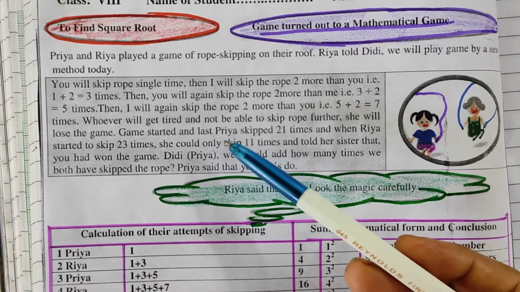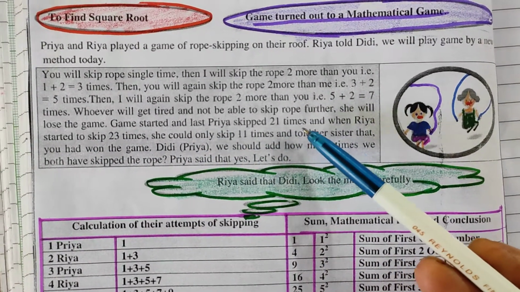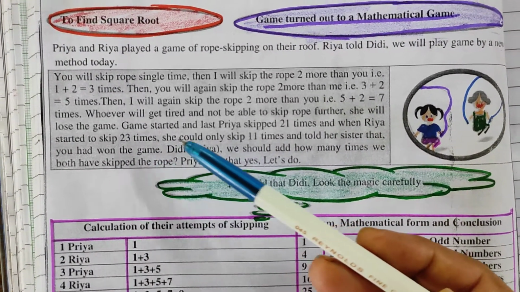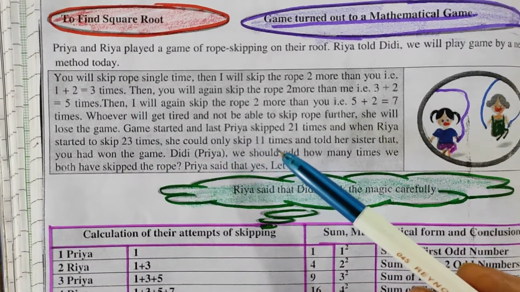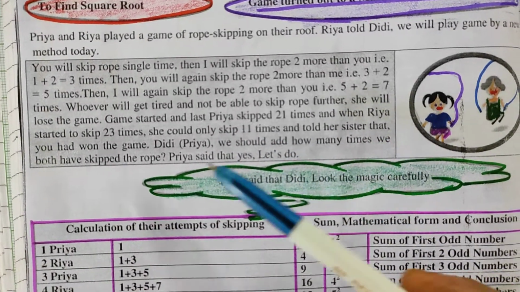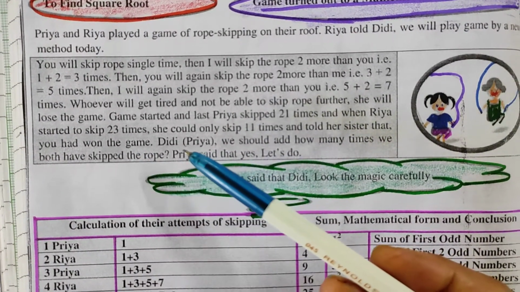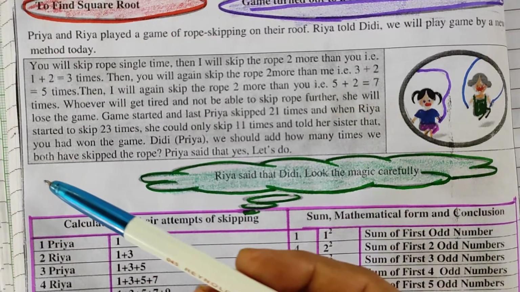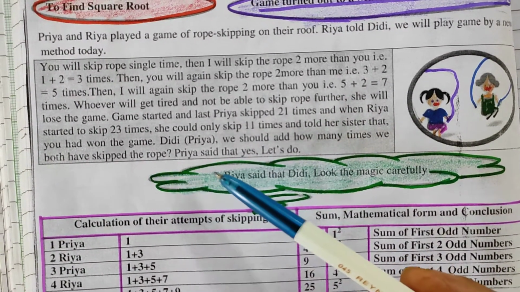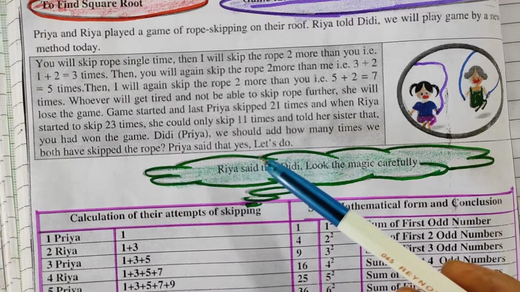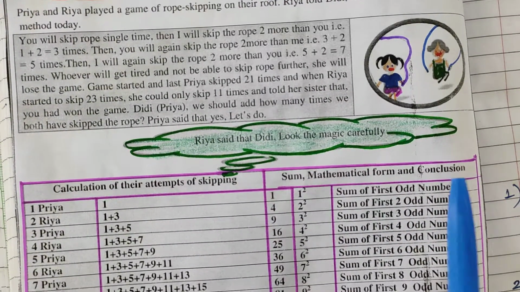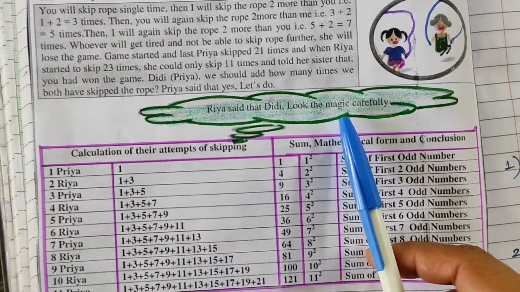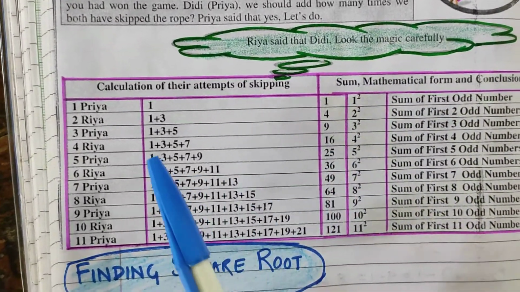The game started, and the last time Priya skipped 21 times. When Riya started to skip, she could only skip 11 times and told her sister that she had won the game. Riya said, Didi, we should add how many times we both have skipped the rope. Priya said yes, let's do it. Now let's see. Riya said, Didi, look at the magic carefully. Now what has actually happened?